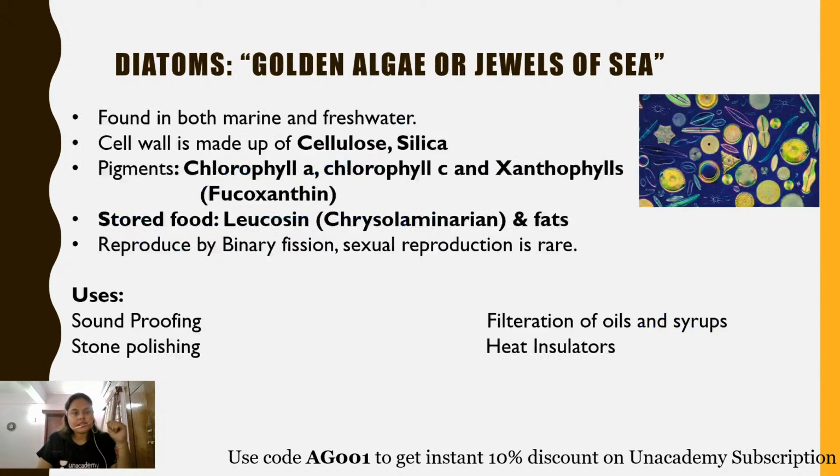Now moving ahead, let us discuss the second class, which is the diatoms. Okay, so diatoms and desmids are present in the division known as Chrysophyta. The division of the dinoflagellates was Pyrophyta. Now in Chrysophyta, diatoms and desmids are included. Diatoms are commonly known as golden algae or jewels of the sea. Okay, they are golden in color. They are also found in both marine and fresh water.